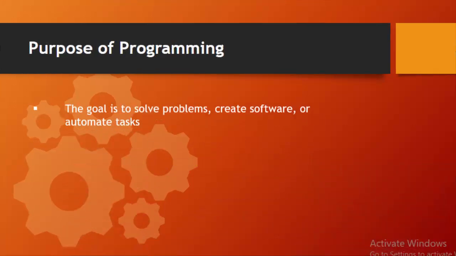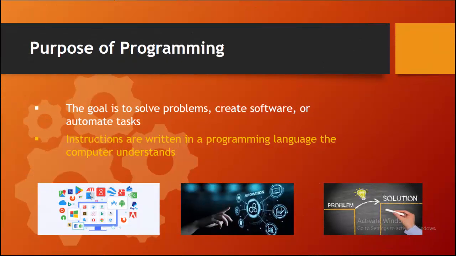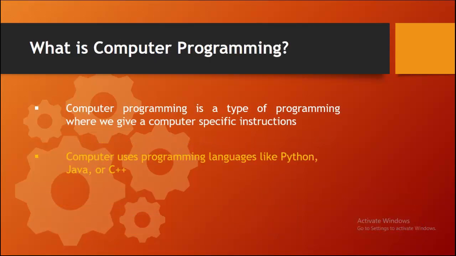Purpose of programming. The main goal of programming is to solve problems, create useful software, or automate repetitive tasks. You write these instructions in a language the computer understands. Once written, these instructions guide the computer to perform the task correctly, whether it's solving a problem or performing a complex calculation.